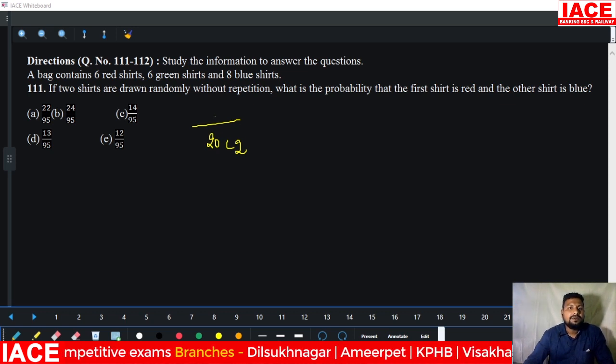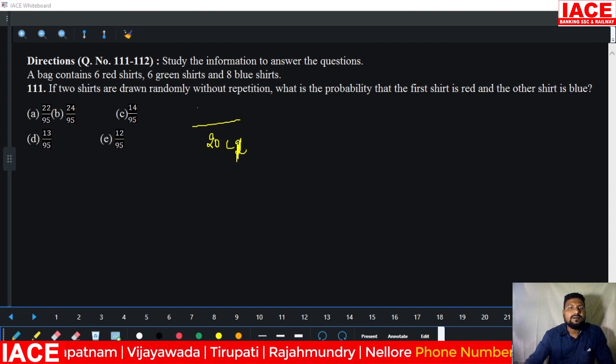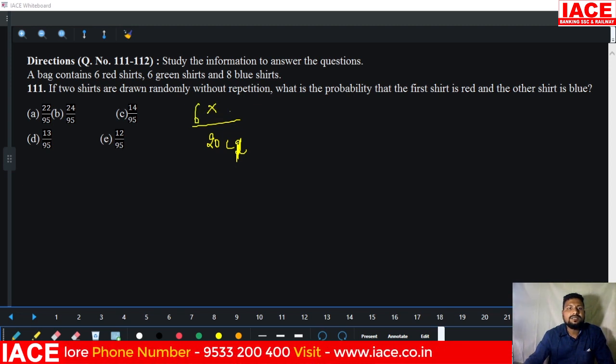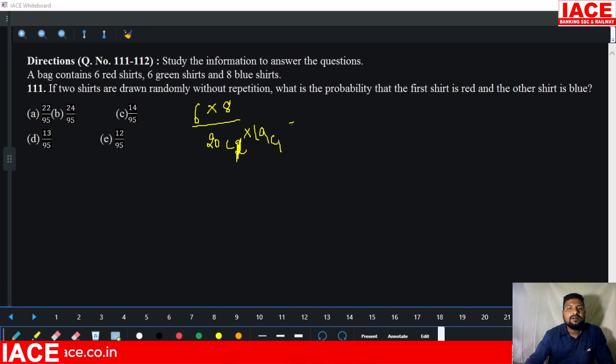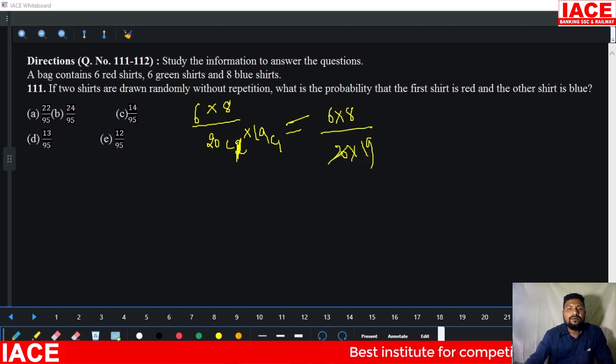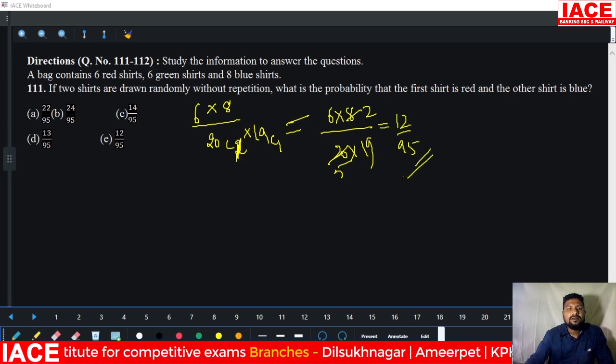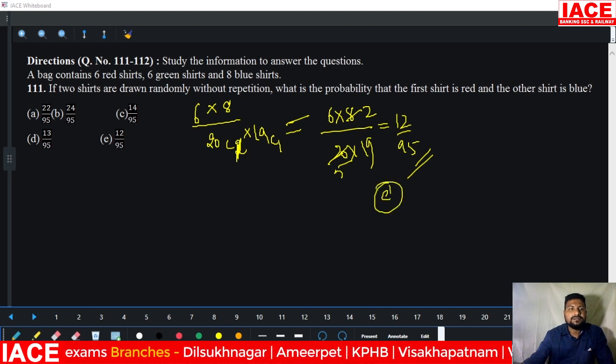Now, without repetition, it is 20C1. 20C1, the first shirt is red. Red means 6C1, and the next shirt is blue. Blue means 8, and it is 19C1. Directly we'll write 6 into 8 by 20 into 19. 4 5s are, and 4 2s are. The answer is 12 by 95. 12 by 95 means option E is correct.